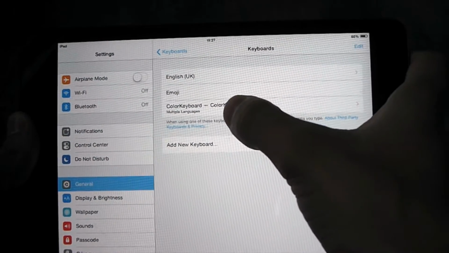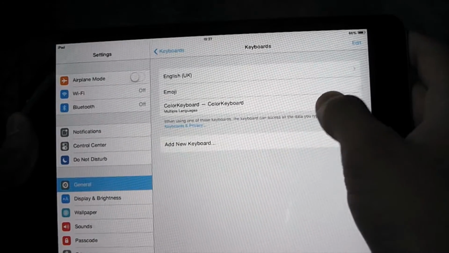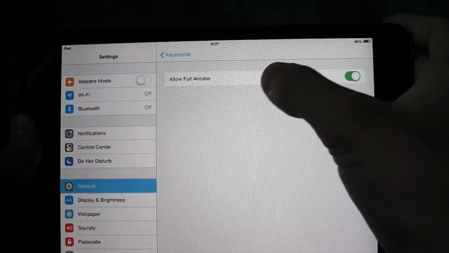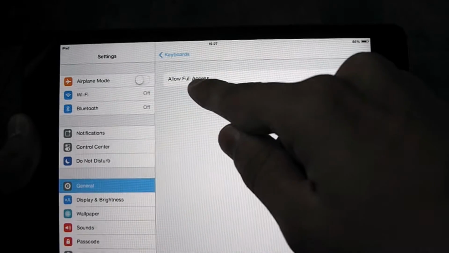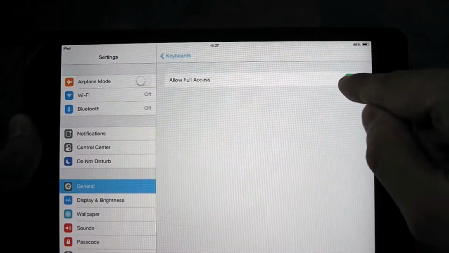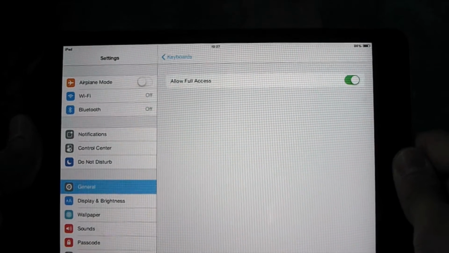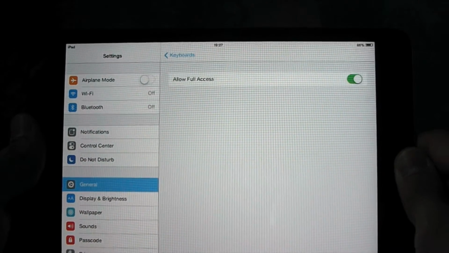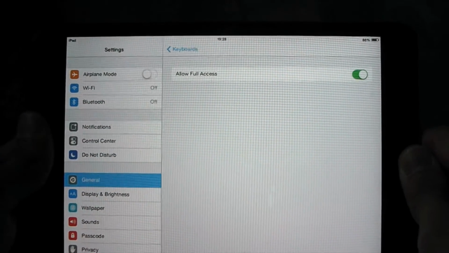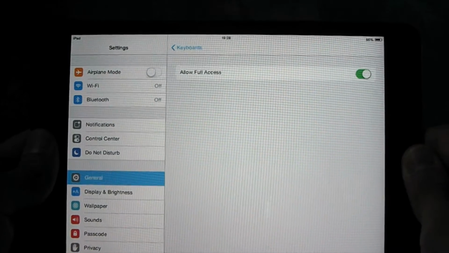Once you have clicked on Color Keyboard, then set this Allow Full Access on. This will allow the app to make changes on your keyboard and let you add a customized keyboard on your Apple device.